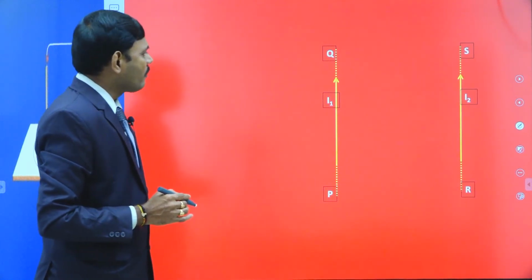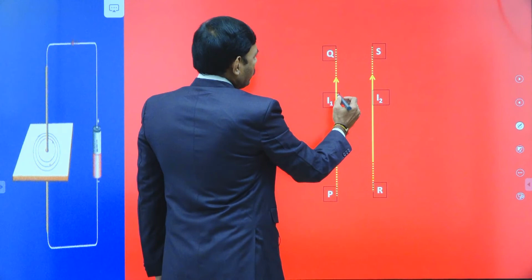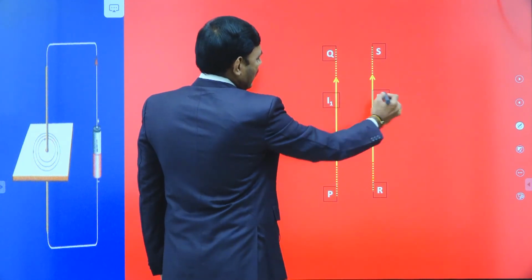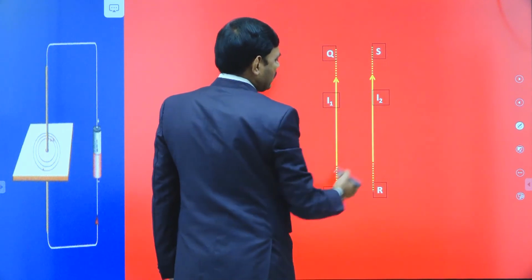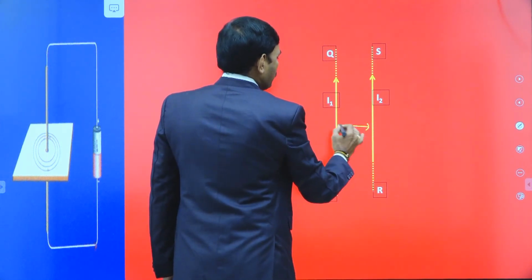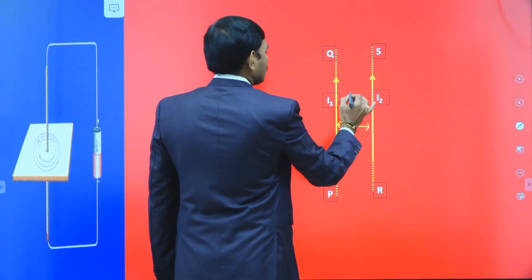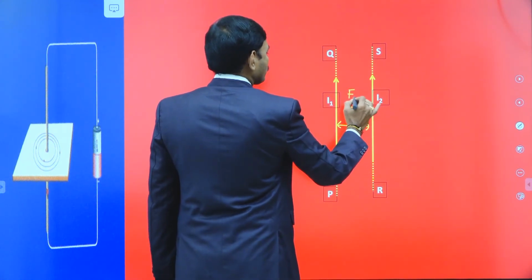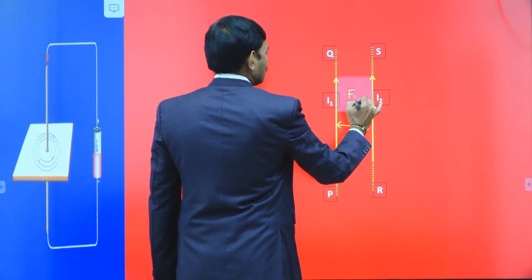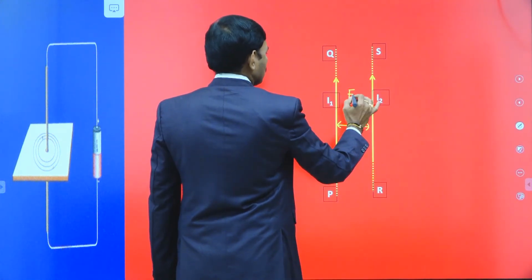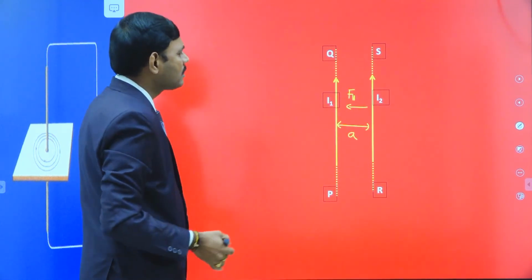Here, work required. See the animation, students. Initially, we have two parallel current carrying wires. Let us consider the second wire is a part of length L. Initially, the separation distance is A. So there is an attraction force, let it be F1, the first position force, an attraction force because of the same current.